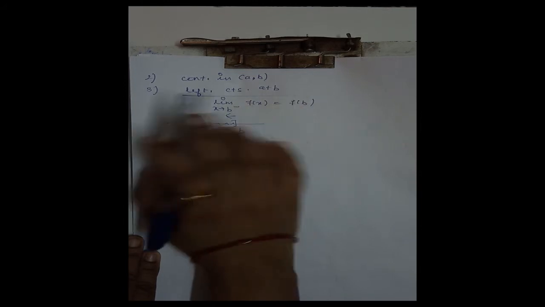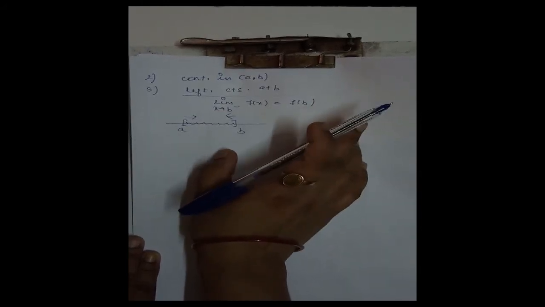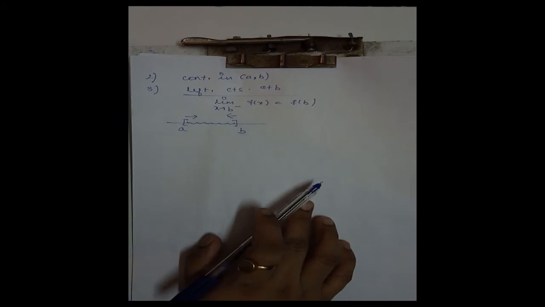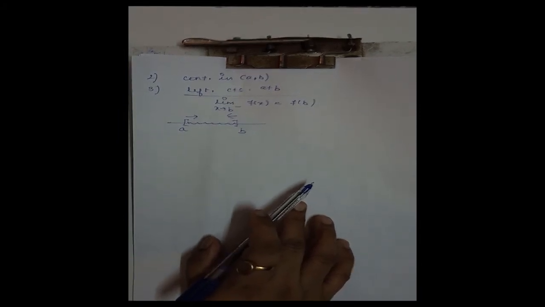This is the definition; we have to check the continuity at a point. Now consider some examples so that the concept will be more clear.